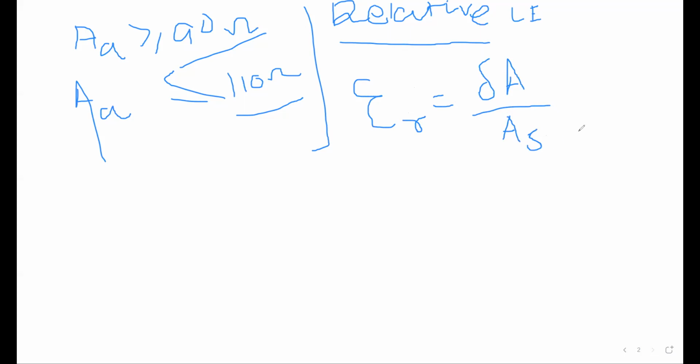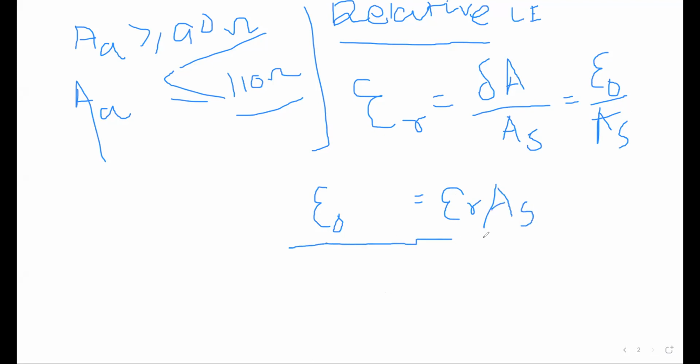I can also write this equation as epsilon 0 divided by AS, and then I can also write epsilon 0 as epsilon R AS. This is my another equation for the relative limiting error.